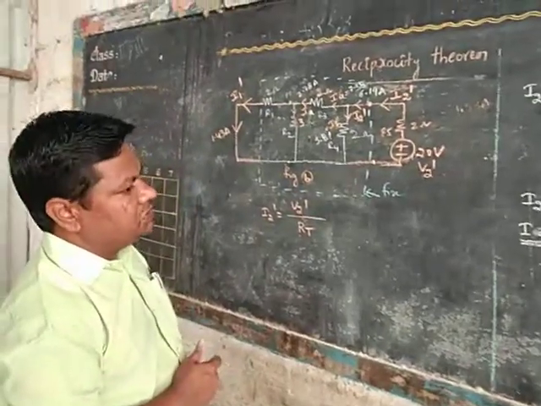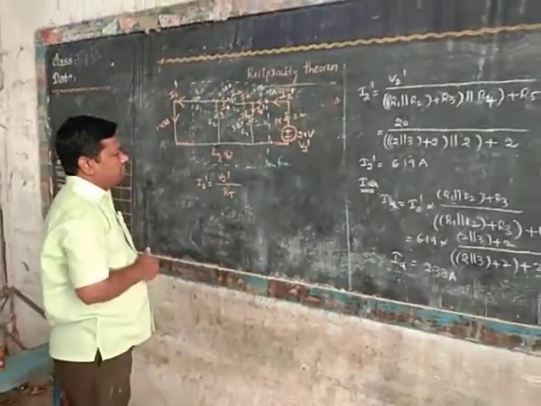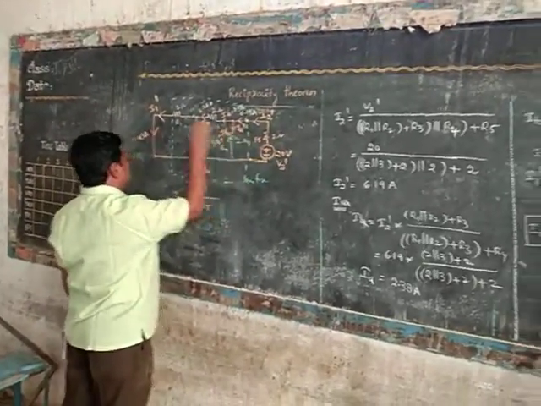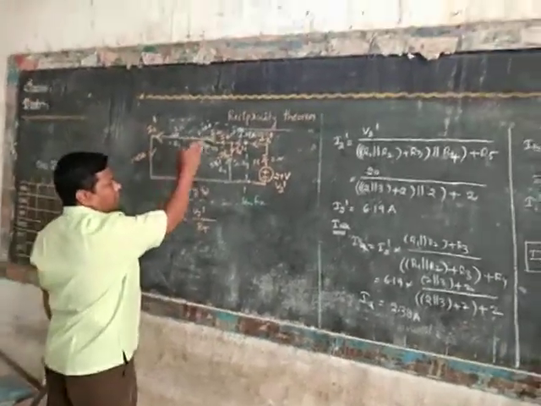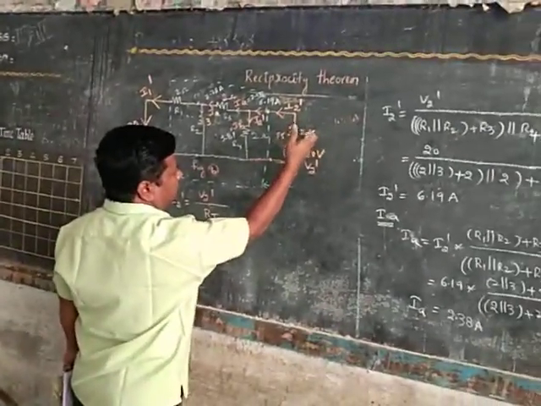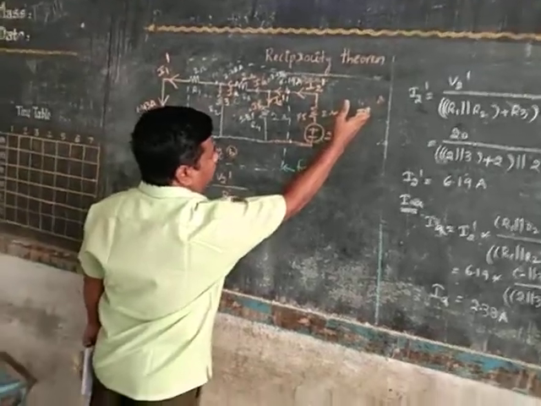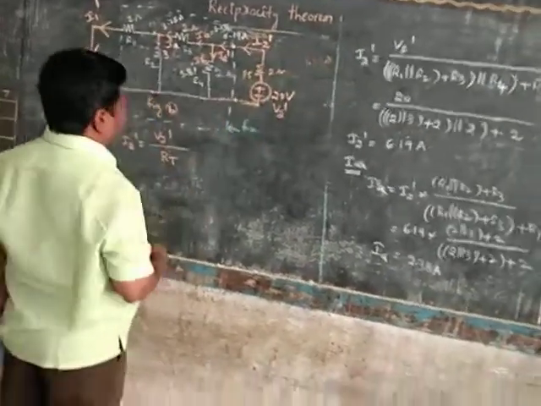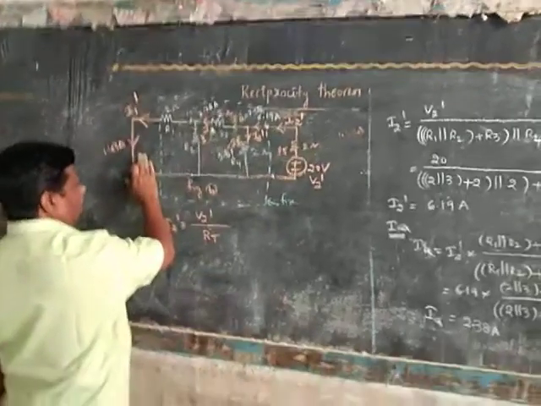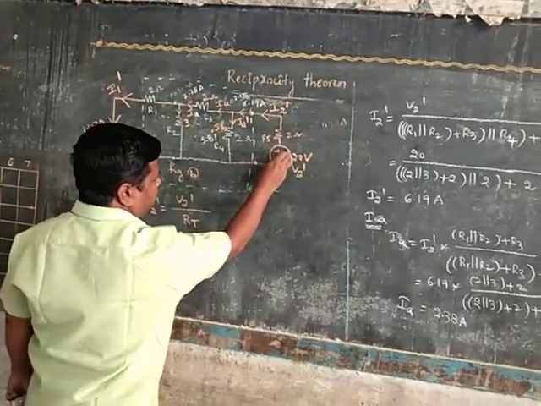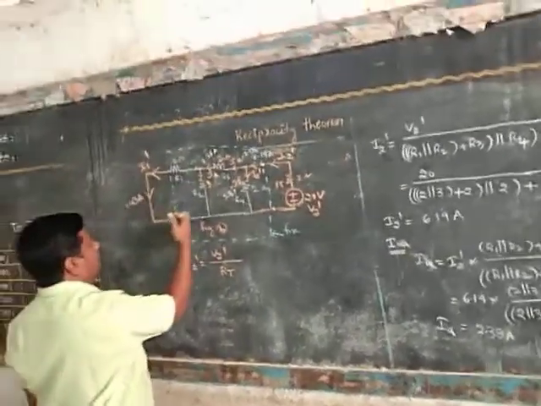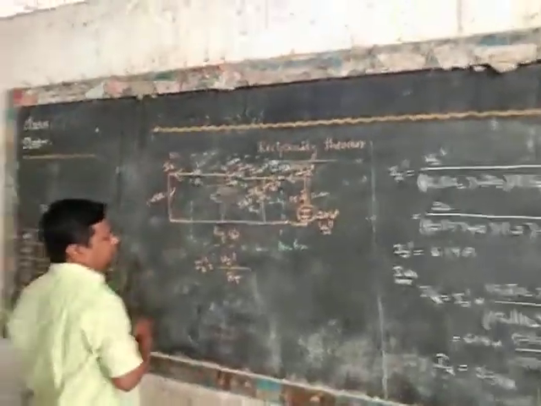This current is the same as I2 current in figure A. This is the reciprocity theorem. What the reciprocity theorem says is that in figure A, a 20 volt voltage source is connected here, and we find the current in the R5 resistor, that is the response. That value I2 is equal to 1.43 amperes. Now we interchange these two. Here the source is connected on the response side and the voltage source is short circuited, and again we find I1 dash current.